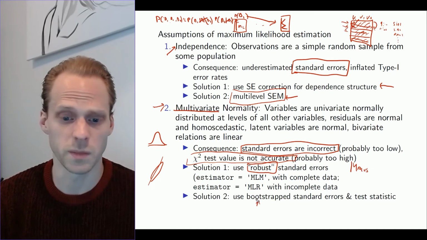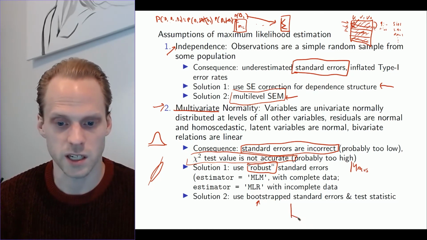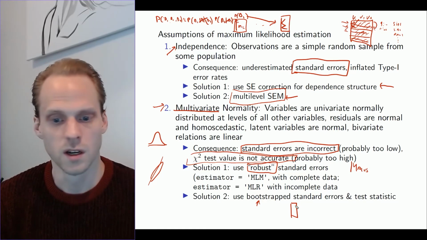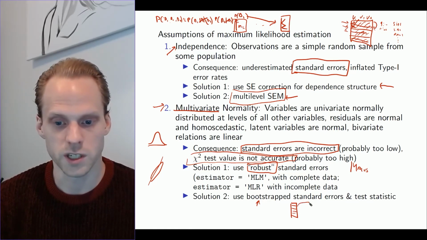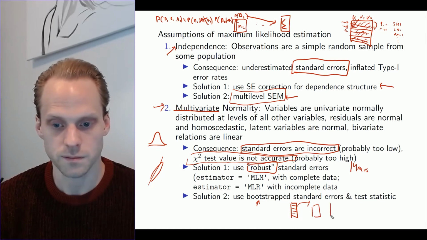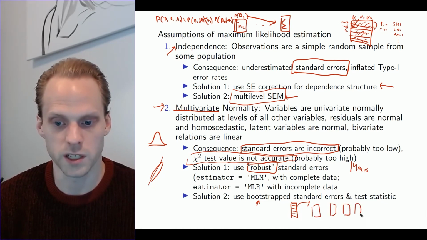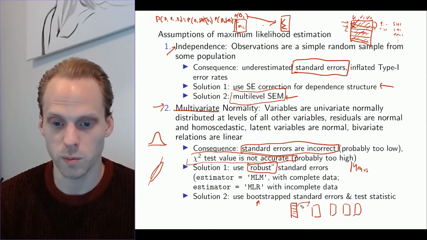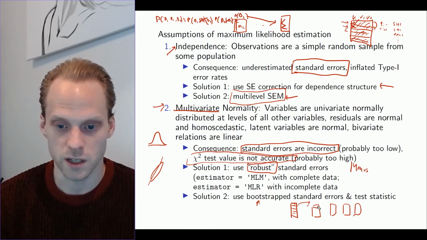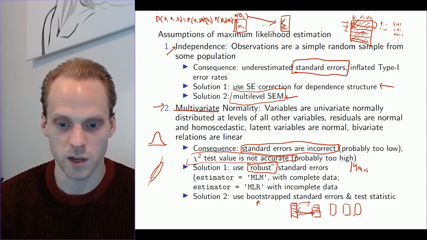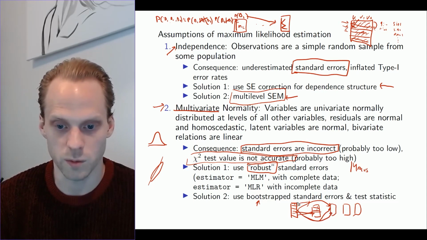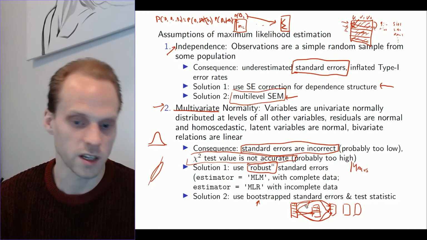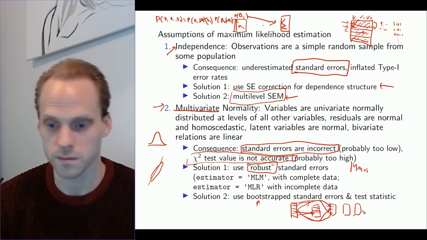Now bootstrapping is a method where we take the data set, and let's say we have a row here, then we're going to generate new data sets from this data. Let's say I'm going to generate 4 data sets here. I do that by taking these rows and resampling them with replacement. So maybe this one here is entered twice, for example, and then we have this one here and this one here, something like that. And then maybe this case lands in here and this one lands in there as well one time. And again there, for example, and this one does land in there. So you get resampling of the same data over and over again.